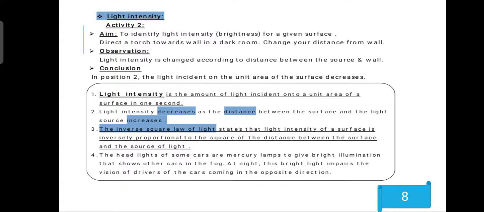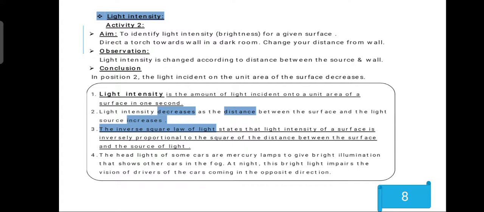Next, we will talk about light intensity. First, let's do an activity. The aim of this activity is to identify the light intensity or brightness for a given surface. Direct a torch toward a wall in a dark room. Change your distance from the wall. What do you observe? The light intensity changes according to the distance between the source and the wall. So we can conclude what? In position 2, the light incident on the unit area decreases.